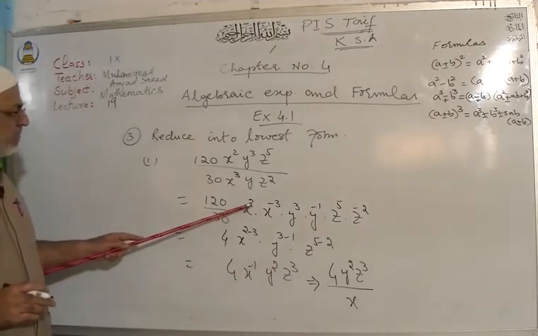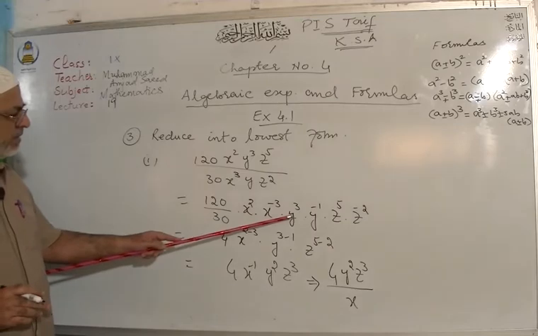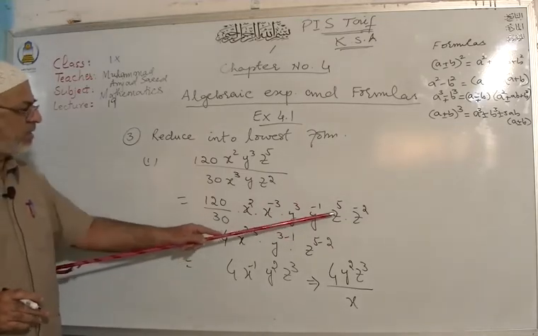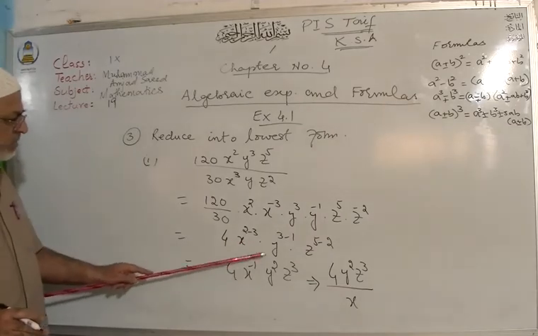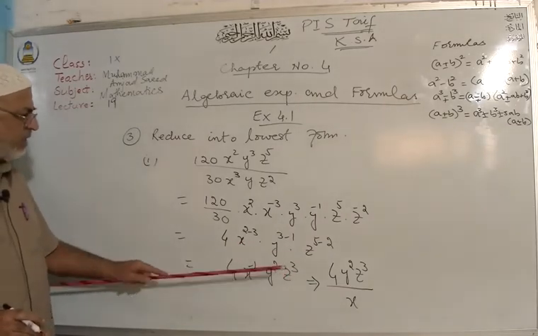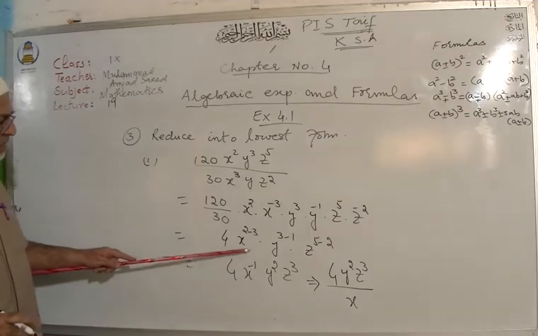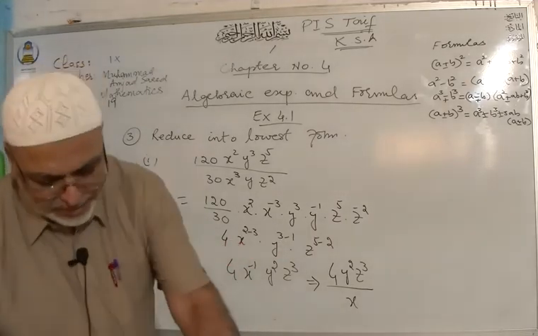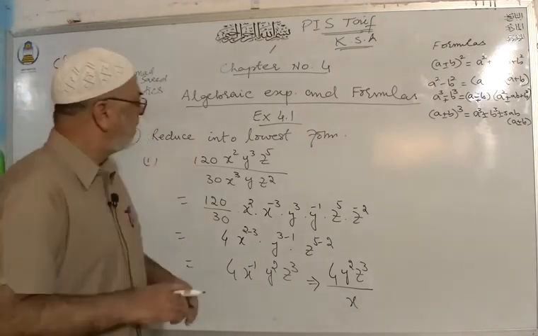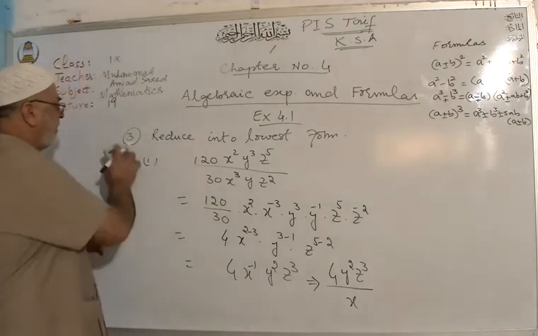Here is x power 2 minus 3, y power 3 minus 1, and z power 5 minus 2. And here is x minus 1, y square, z cube, and we want to make this positive, so shift it to the denominator. So in this way, you can have this part. I hope that you understand.